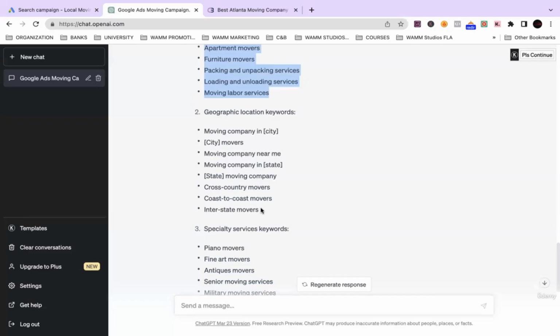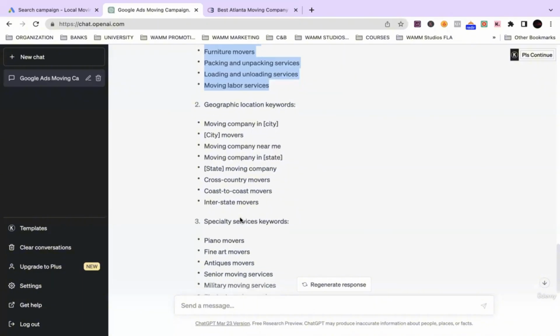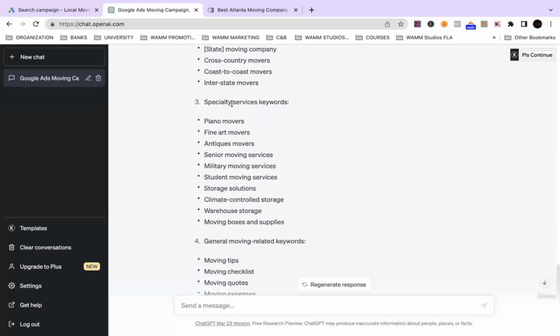So let's say an ad says moving company, right? And then there's an ad that says moving company in Florida. Well, you're going to choose the one that is in your state versus the one that says no state, right? So that type of ad gets a higher click rate. Then we have specialty move service keywords, right? Because all moving companies move household goods, but let's say you want to be a niche moving company, or you're trying to target a particular type of customer, right?